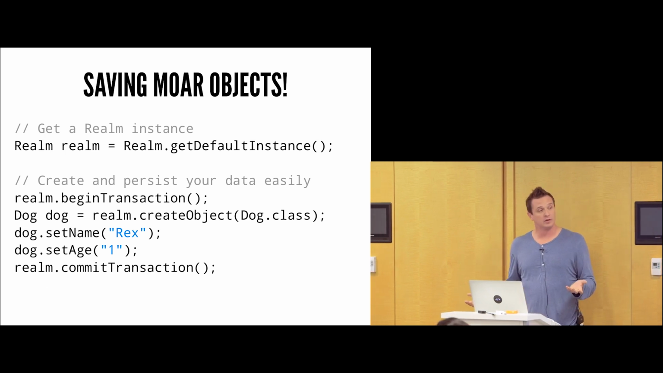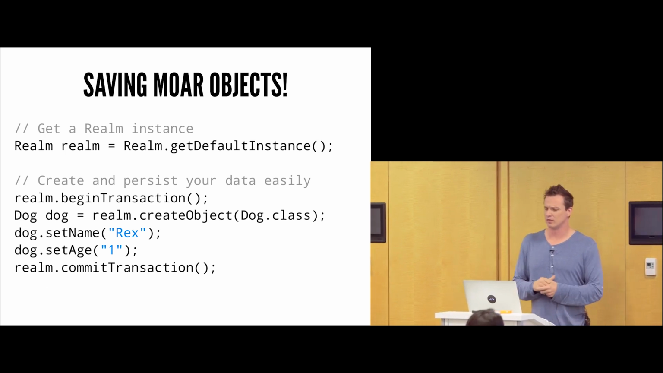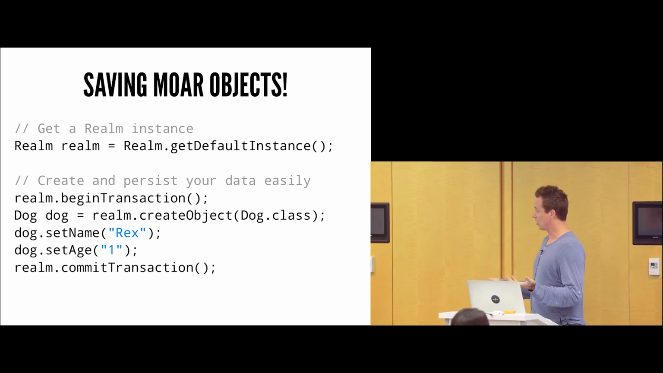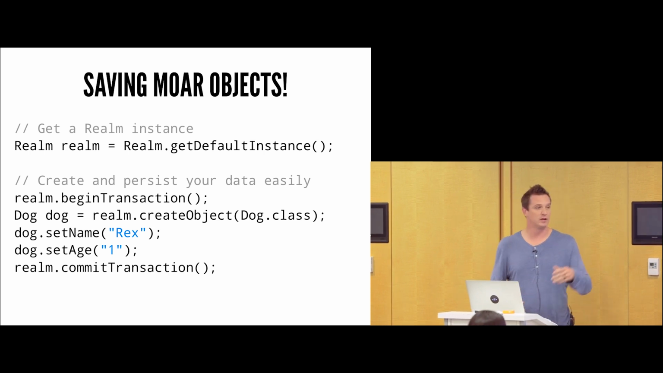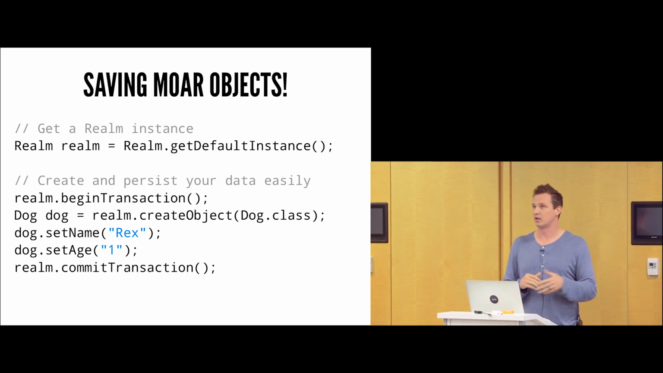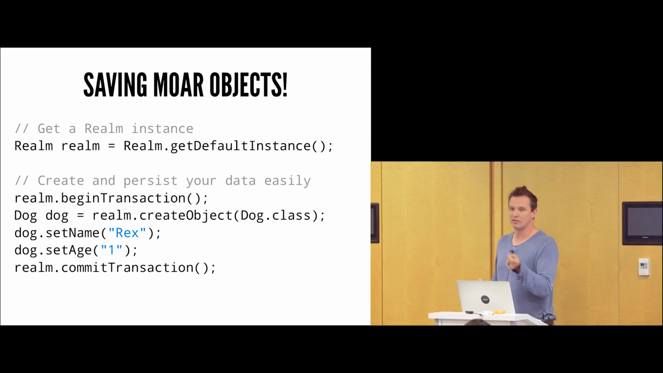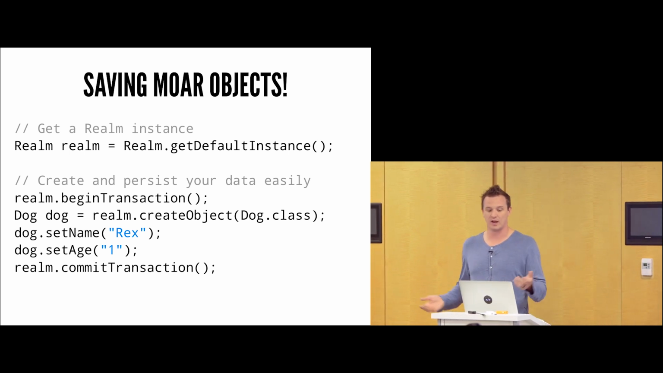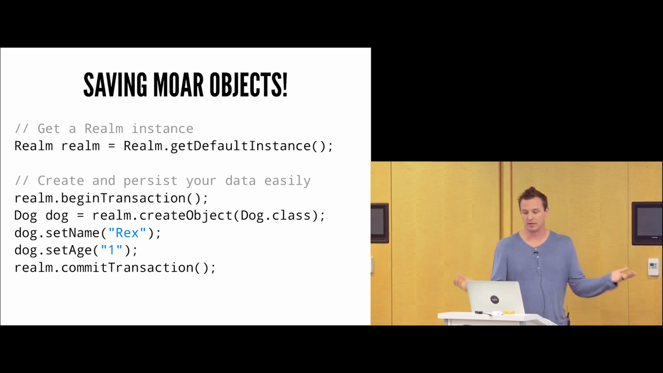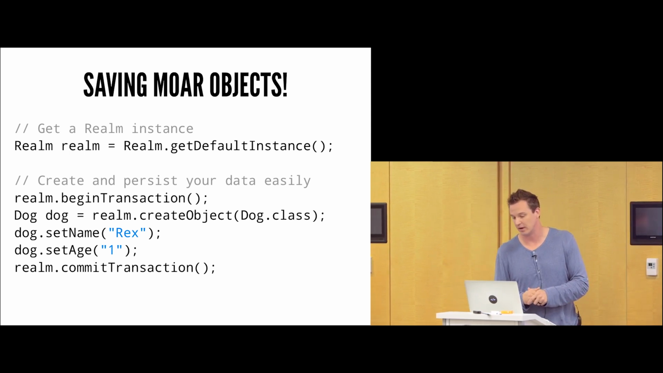Here is another way in which you can also save an object. And this is the way I usually end up doing it. I'm going to get a reference to Realm as well. We're going to create a transaction. We'll create that dog, but this time we create it a little bit differently. We tell Realm, hey, Realm, I want you to create an object for me, and create it of type dog. Then I'm going to set the name and the age, and I'm going to commit the transaction.